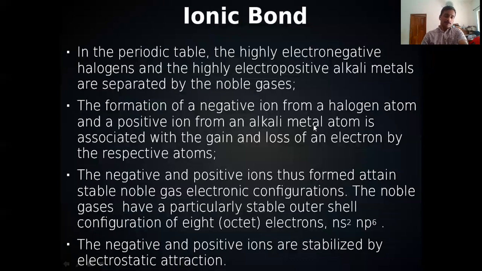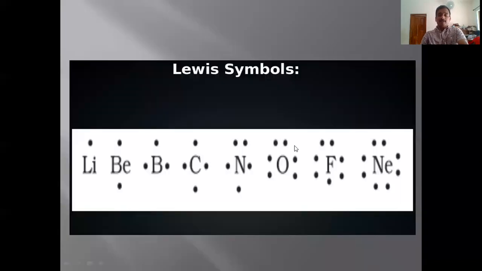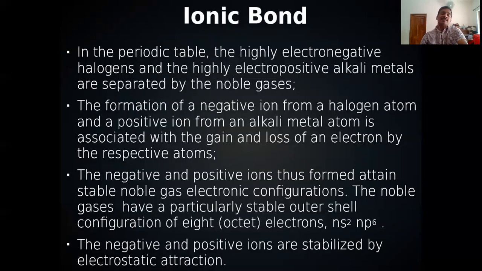Now, ionic bond. We know in the previous case you can see here fluorine has 7 electrons. If it is getting one more electron, it will get the configuration of neon, that is noble gas configuration, or a configuration in which the outermost shell has 8 electrons. So if the outermost shell has 8 electrons, that will be stable.